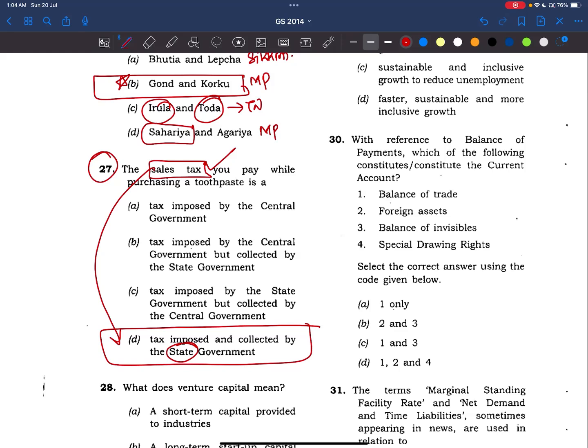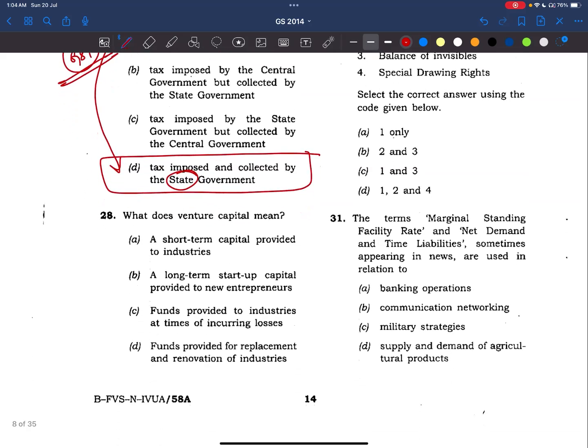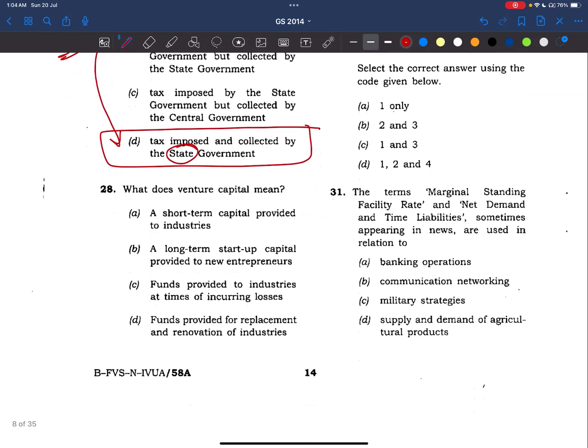And now these sales taxes and all these things are abolished because of the introduction of GST. We are now under the GST regime, right? So we won't be getting this type of question now. We need to study GST. Okay, let's make a note on GST. I'll make it and share it in the Telegram.